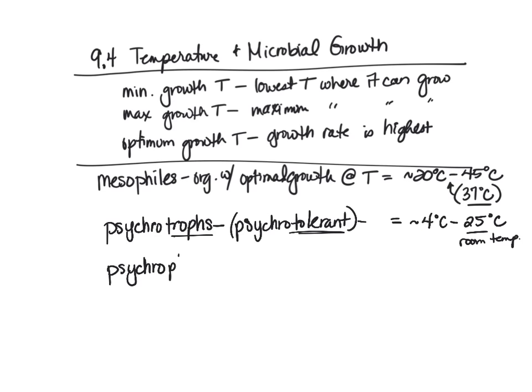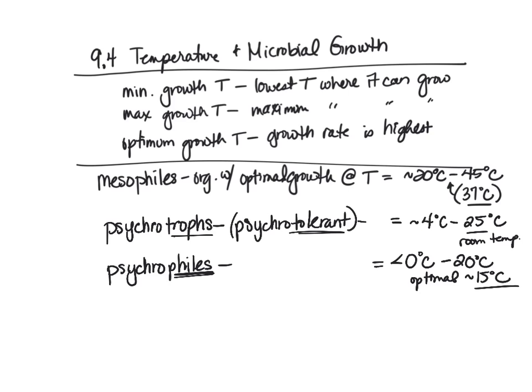Then we have the psychrophiles. The psychrophiles are those that have their optimal growth temperatures at less than 0 degrees Celsius, up to about 20 degrees Celsius, whereas the optimal is at about 15 degrees Celsius for optimal growth. So our psychrophiles, philes meaning loving, so these are cold loving, versus psychrotrophs or psychrotolerant, which are cold tolerant. So we see the lower temperature when it's psychrophiles.